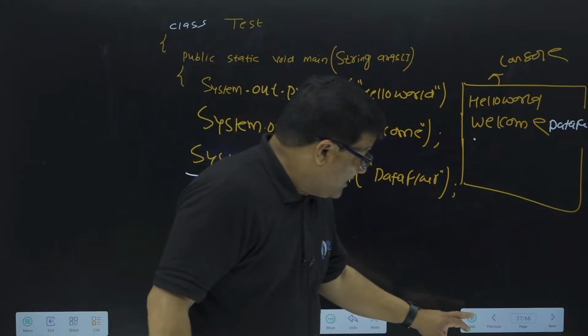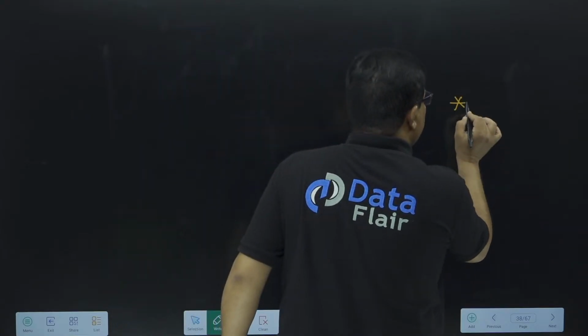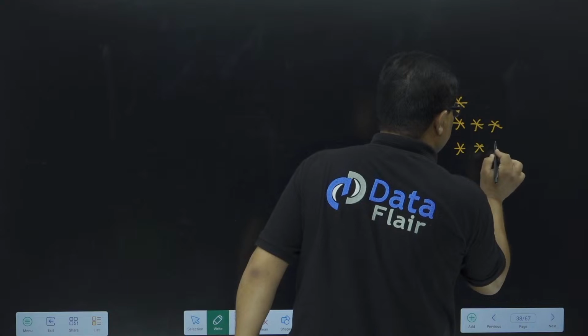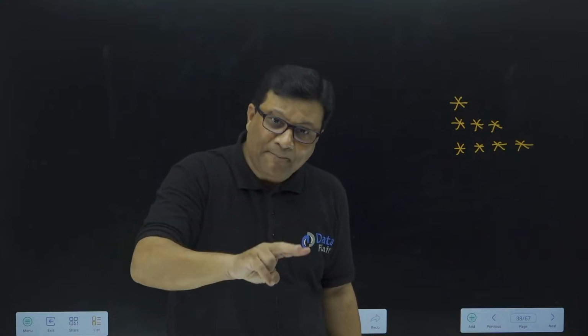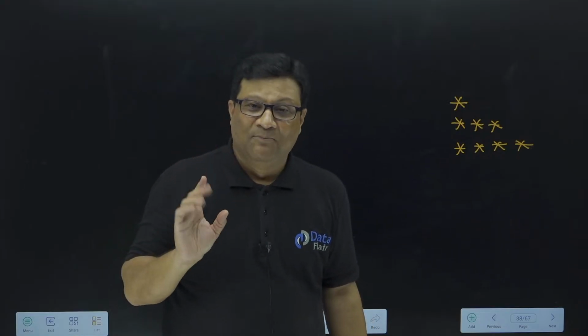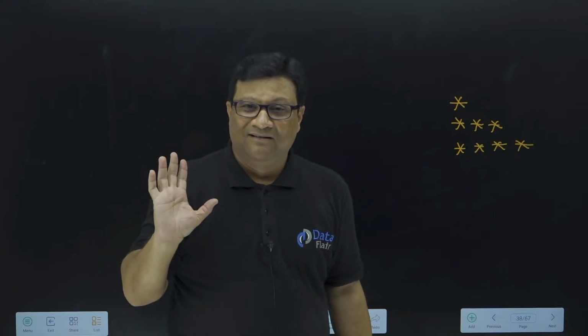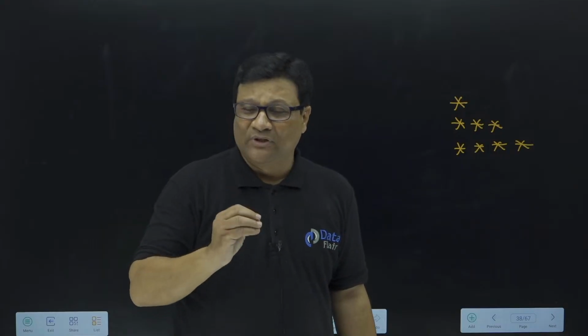Okay, so now I'll give you 2 to 3 minutes. Only with the use of print and println methods, you have to print this output. But there is one condition: for every star, you have to use one print statement. It may be print or it may be println, but for every star, you have to use one print statement. This is the assignment for you. Do it in 3 to 4 minutes.